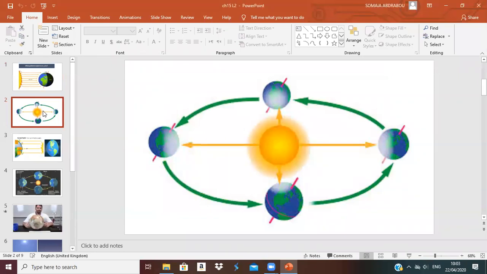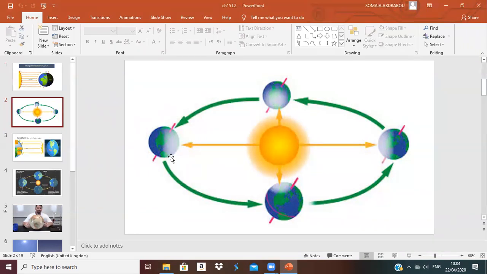Same as the earth rotating on its axis, the earth is also in a revolution around the sun. Okay, it is moving on an orbit around the sun. So it is in a revolution around the sun, meaning when it makes one complete trip around the sun.